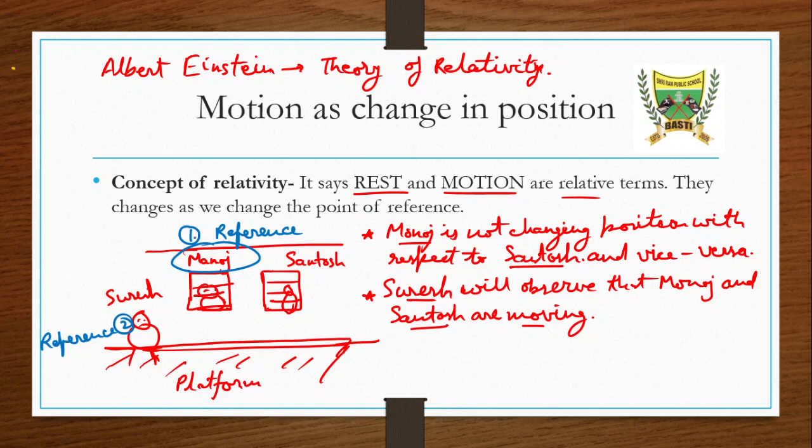Here also the observations change as we change the point of reference. Earlier we took the reference as Manoj, and later we changed the reference to Suresh. So when we change the reference, the concept of rest and motion also changes. So this is our concept of relativity.